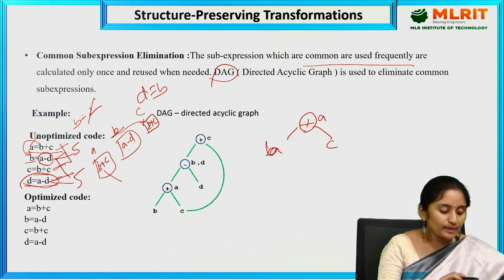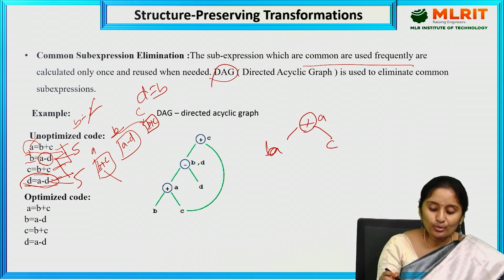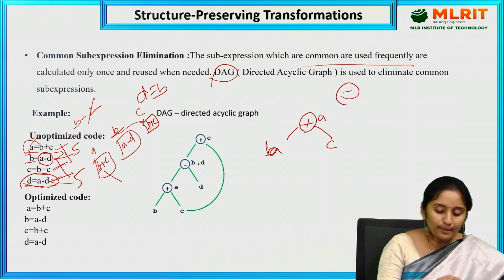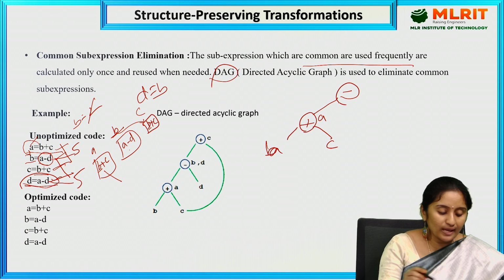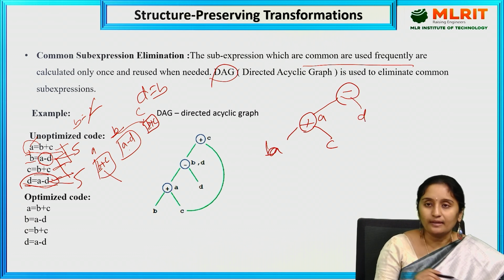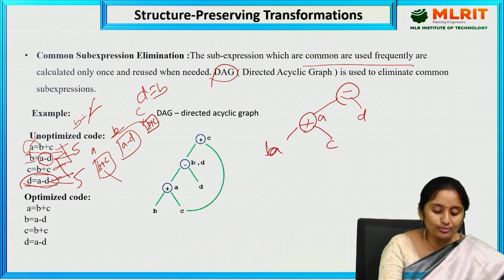This is the statement. The next statement I am having is B equal to A minus D. So A minus D is there. Is there any operator minus? There is no operator minus. So what do I have here? A minus D. A is holding here, so I can use A. I am going to check where I have an internal node A. A is there. So A minus D. The next I am having is C equal to B plus C.